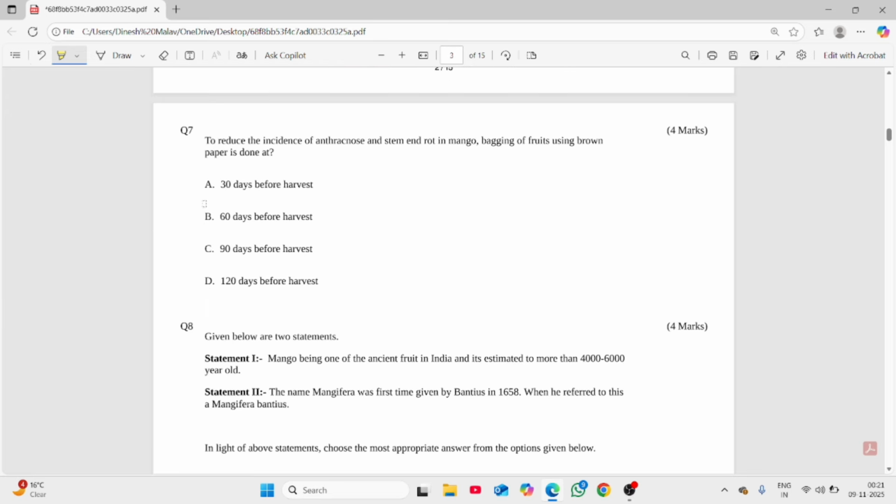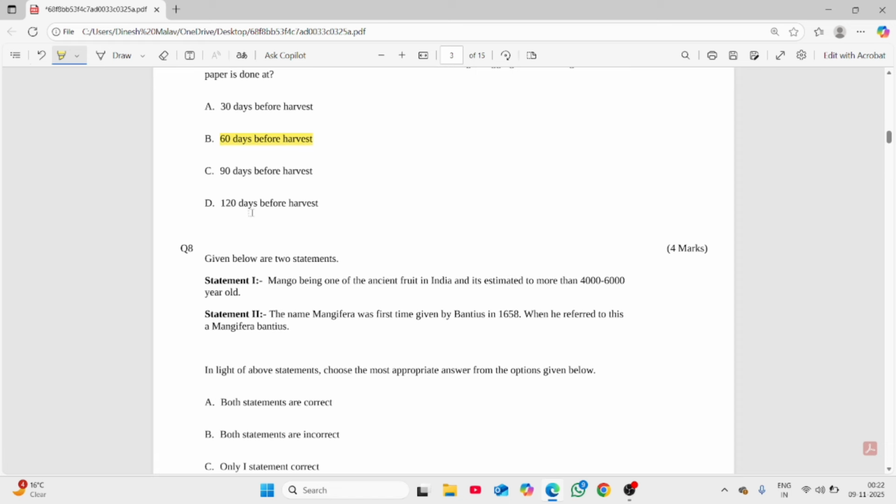So seventh question is, to reduce the incidence of anthracnose and stem end rot in mango, bagging of fruits using brown paper is done. So, I think this question is from a magazine of IIHR Bangalore. I don't know, but IIHR or IARI, I don't know. But you must go through these magazines. Definitely, 60 days before harvesting, bagging is recommended by scientists. So 60 days before harvest, you can do bagging to prevent anthracnose, which is very much prevalent in post-harvest fruits.